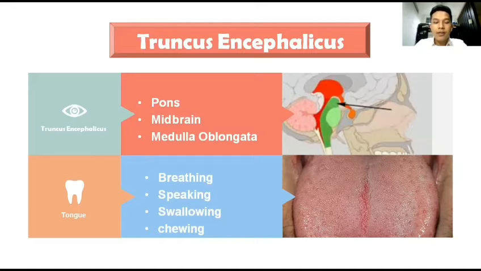So truncus encephalicus, or brainstem, is one of the main parts of the brain, more specifically located in the distal part of the brain. Truncus encephalicus contains the mesencephalon, the pons, and the medulla oblongata. Each of the three components has its own unique structure and function.